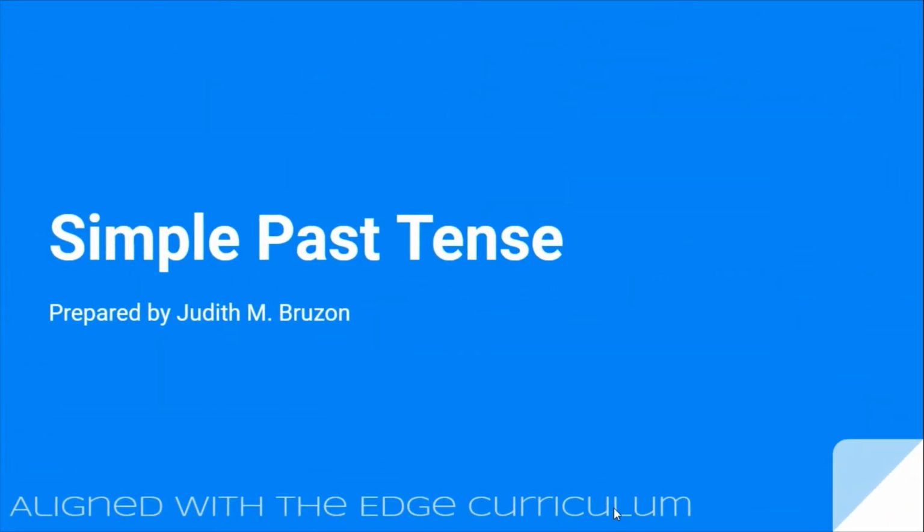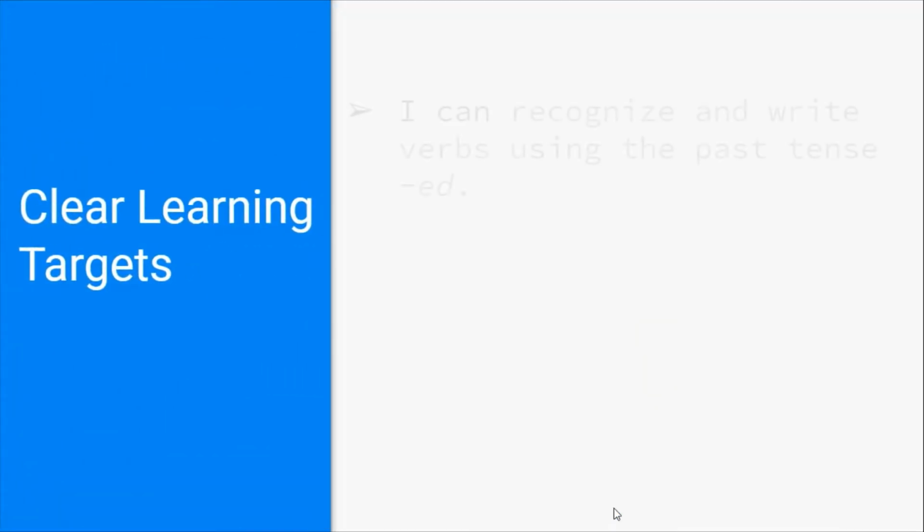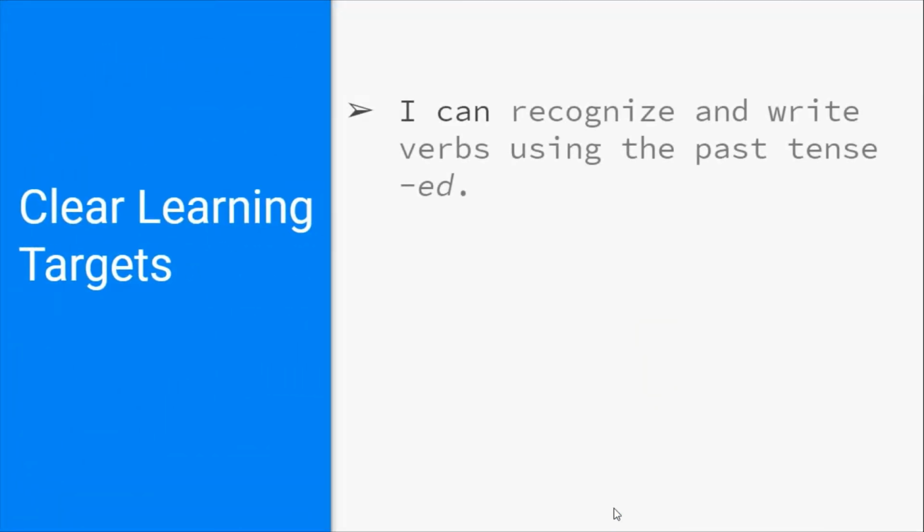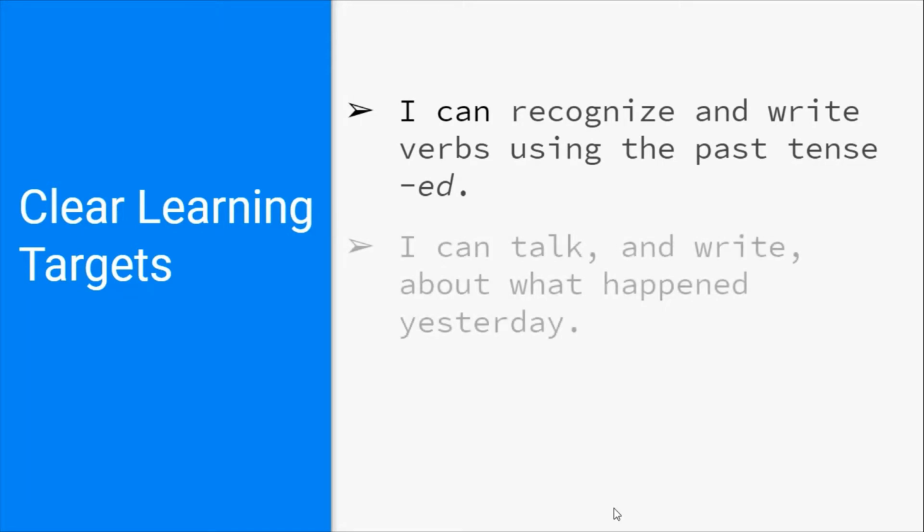Okay, so this brings us to our lesson. Today we are going to look at the simple past tense. Now, we've done this before, so today we are just going to look at it from a different angle. Yes, we are going to look at regular verbs. That brings us to our clear learning target: I can recognize and write verbs using the past tense ed.